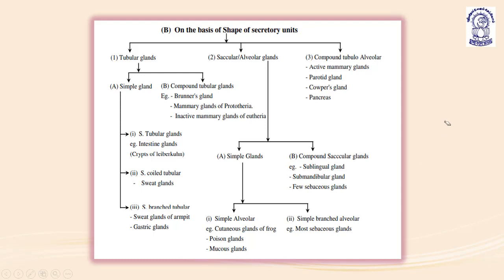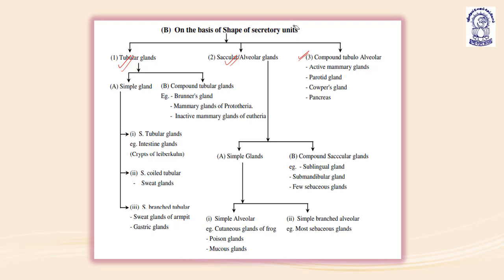On the basis of shape of secretory units, glands are further classified into tubular glands, saccular or alveolar glands, or compound tubulo-alveolar glands. The first category is tubular glands. The second is the saccular or alveolar glands, and the third category is tubulo-alveolar glands.